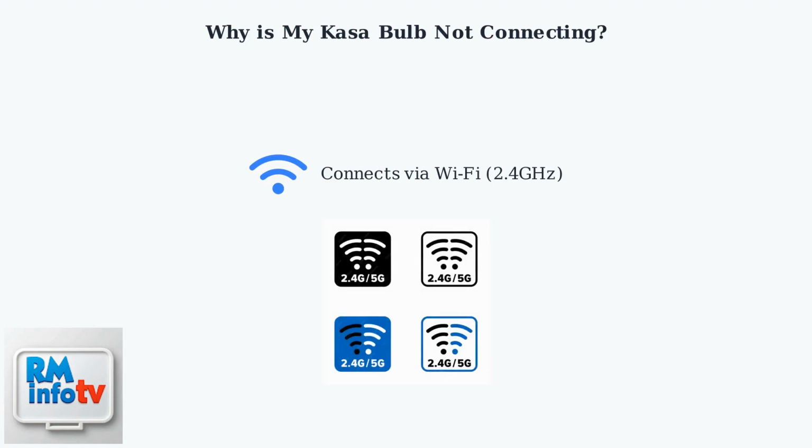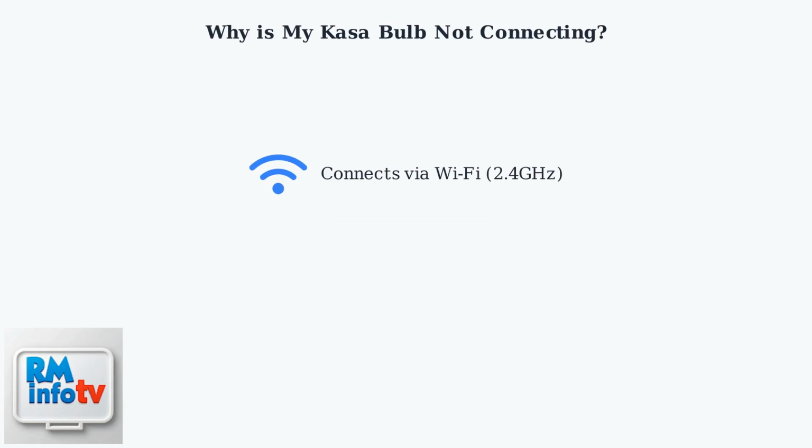Kasa smart bulbs connect to your home network via Wi-Fi, primarily using the 2.4 GHz band for reliable performance. Connection issues often stem from several common causes that can be easily addressed. One common issue is entering incorrect Wi-Fi credentials during setup.